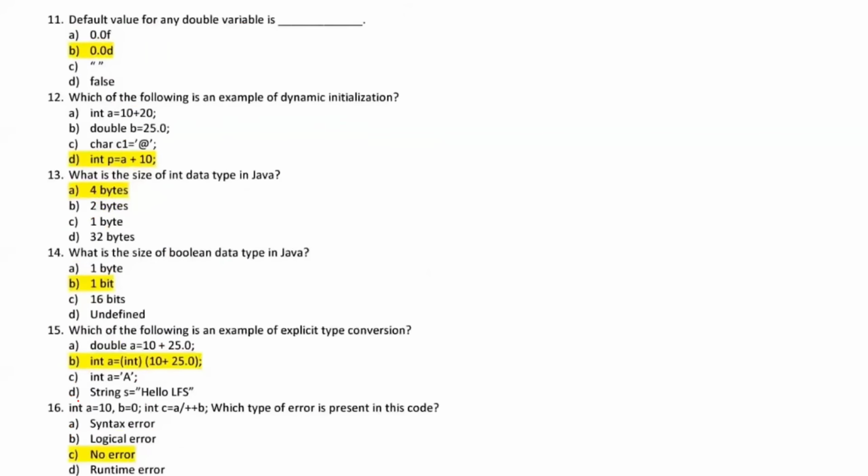Moving with question number 11, what is the default value of a double type variable? So for a double type variable, we have a default value of 0.0d. So option B is the correct answer.